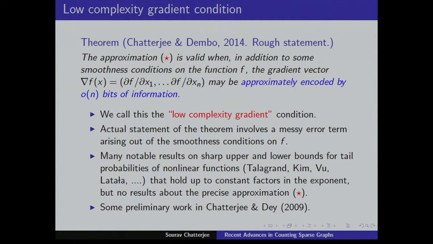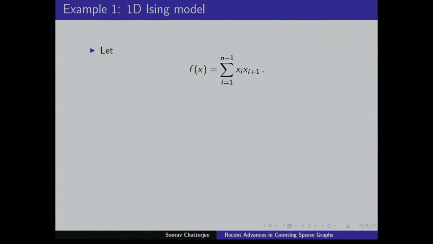Okay. So now I'll tell you what this means. If you have a function f, this is the general thing that maybe I can give to the physicists here: when you're applying this naive mean field approximation to some function f, this seems to be the right condition, that the gradient can be approximately encoded by little o n bits of information. So I'll tell you some examples.